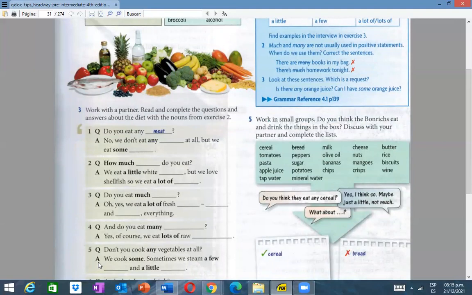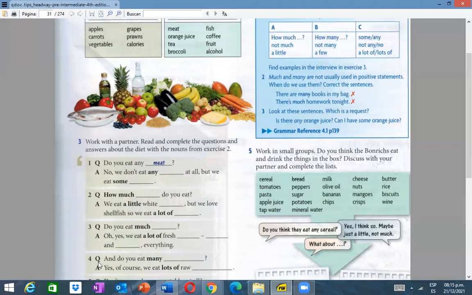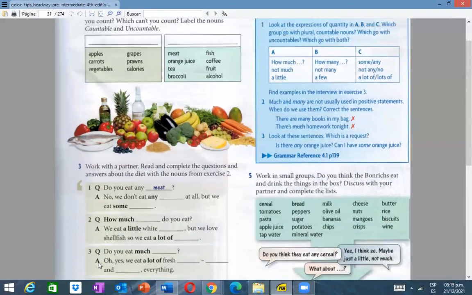We eat some fish. Okay, continue. We eat lots of raw vegetables. Yeah, very lots of, right? Yes, thank you. Thank you, students.